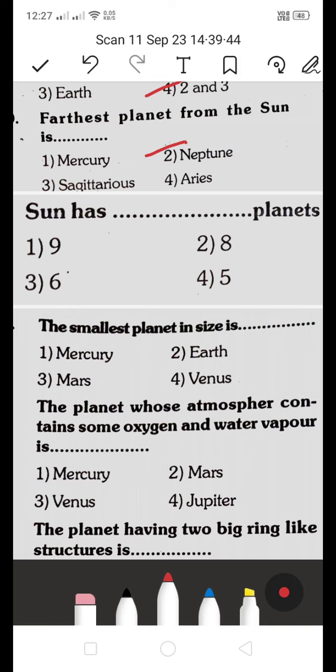Next one, the sun has dash planets. Is it 9, 8, 6, or 5? Which is the right answer? The sun has 8 planets. The 8 planets of the solar system are what the sun has. The smallest planet in size is Mercury: 1 Mercury, 2 Earth, 3 Mars, 4 Venus. Which is the right answer? If they are asking about size, Mercury is the smallest in size.